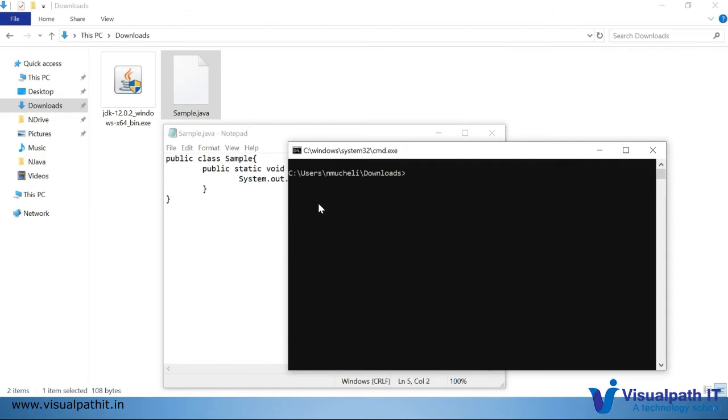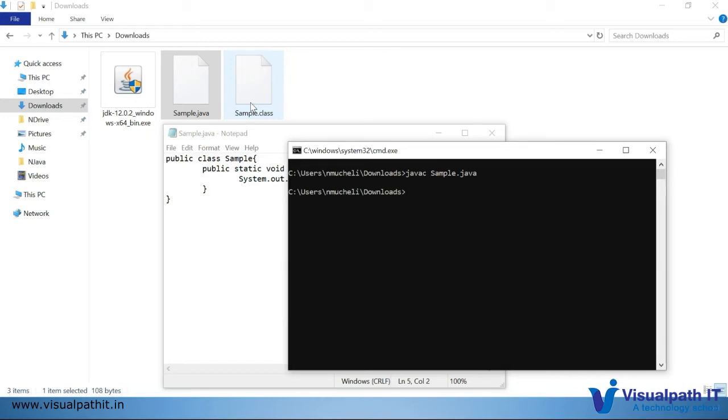To run the Java program, first we have to compile the program. For compilation, we use the command javac. Javac means Java compiler. So I'm initiating the Java compiler to compile my sample.java file. Once I execute this, it will generate a .class file in the same folder, with the same name, sample.class. See, it got generated.